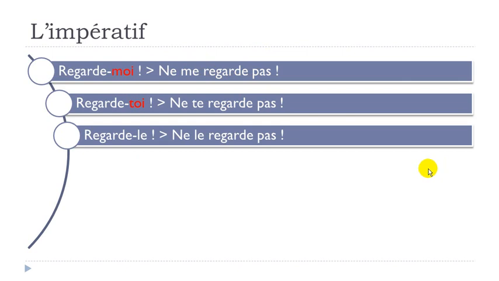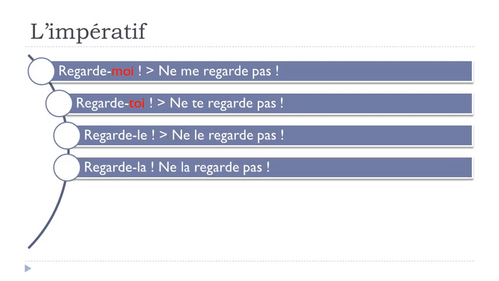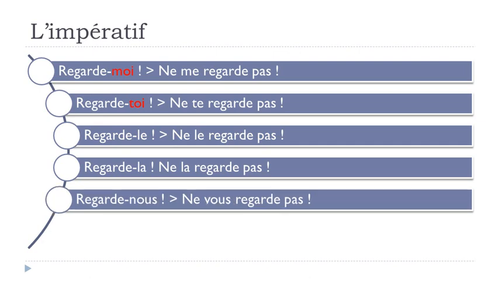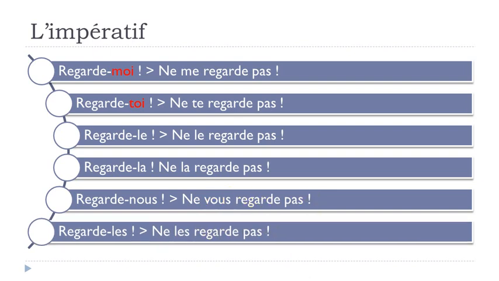And then, if you've got the pronoun le, or it could be la, well, it will stay the same, so no modification, so regarde-le, and then negative form, ne le regarde pas, okay? Regarde-la, ne la regarde pas. It could be regarde-nous, okay? Ne, whoops, sorry, I made a mistake, it should be nous here, ne nous regarde pas, okay? And the last one, regarde-les will become ne les regarde pas. Okay, so keep in mind that it's only the me and te pronouns that will change.